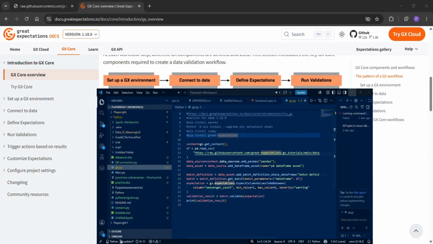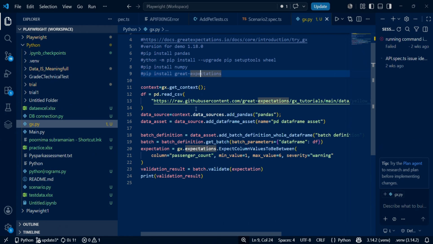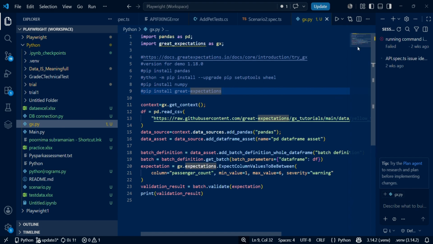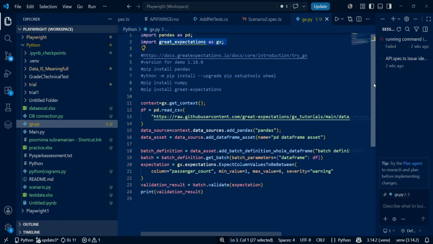So the first step is creating a data context. The context is created with Great Expectations, GX. I would like to scroll above and show how we import it after installing. While importing Great Expectations, I kept it as gx. That's the reason, while creating the context, I wrote gx.get_context().